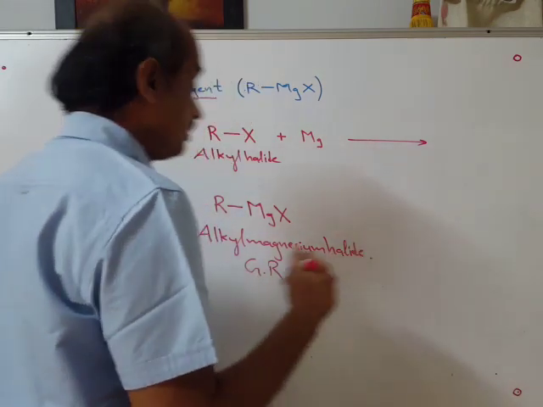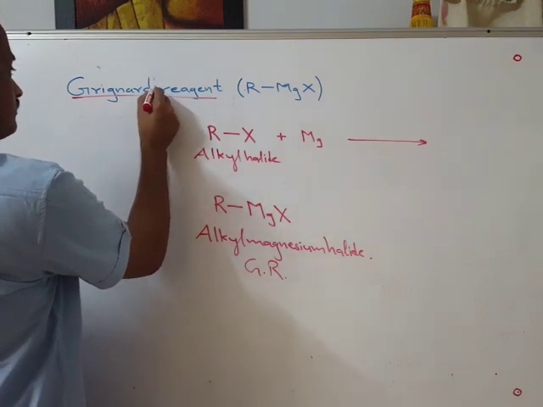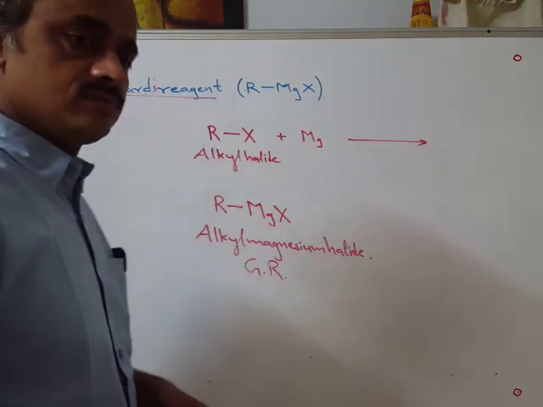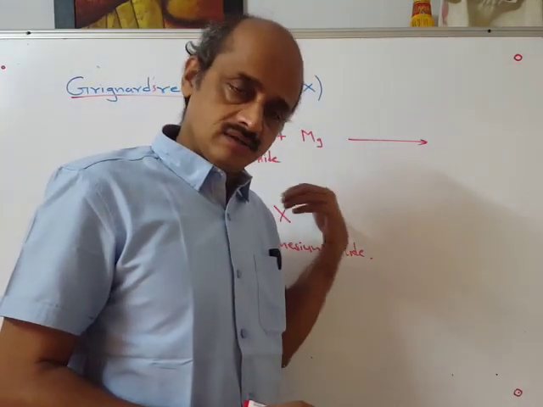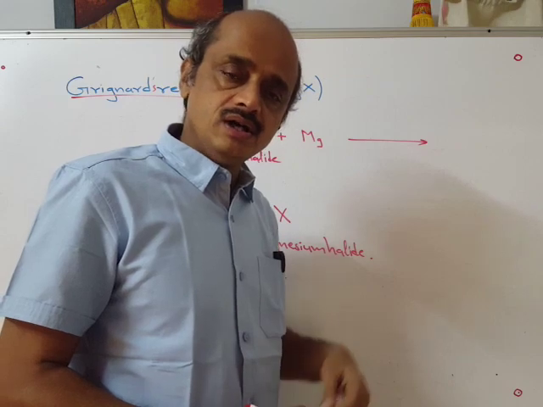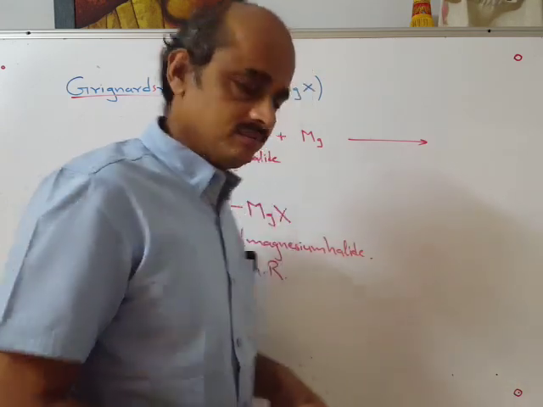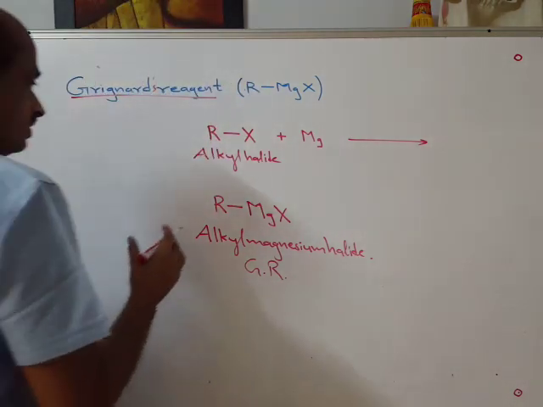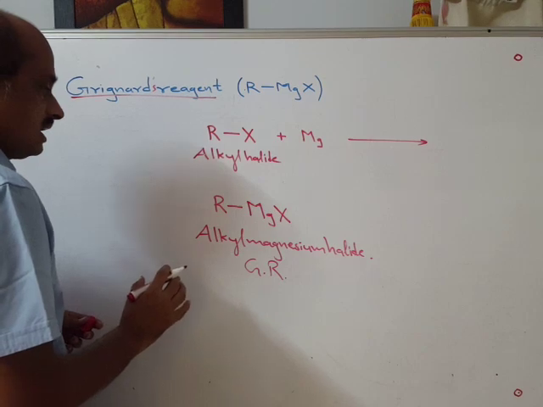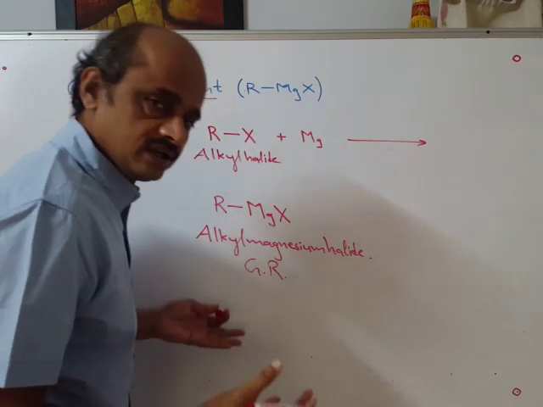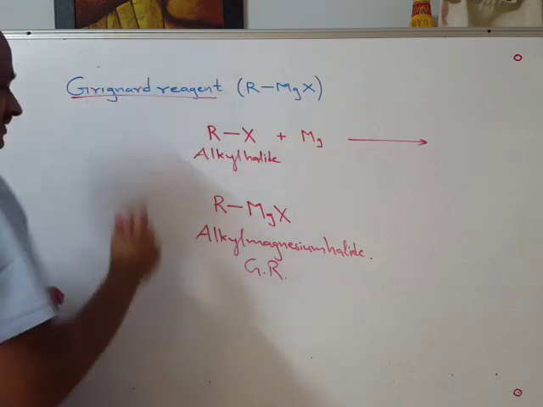Grignard's reagent, some call it, makes no difference, because Victor Grignard prepared this. Grignard's reagent is called Grignard reagent, same. So it makes no difference.